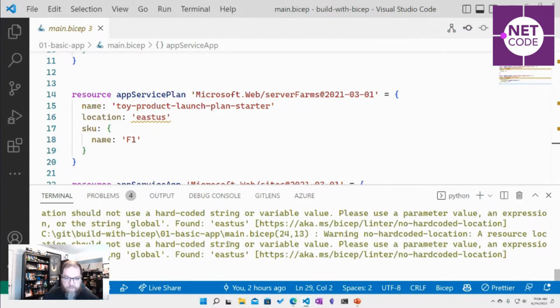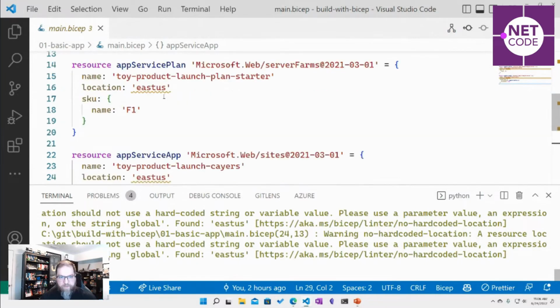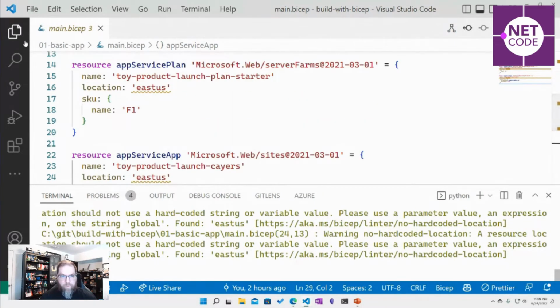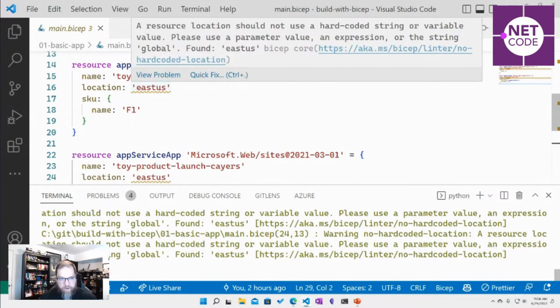Still got the warnings. We're going to fix those in just a minute, but this is running. I will go check on it shortly. That should be building this app service plan and the server farm up in the cloud. Well, let's start taking care of some of these hard coded things.